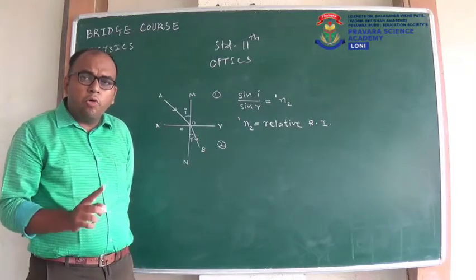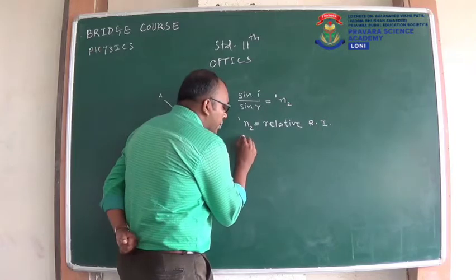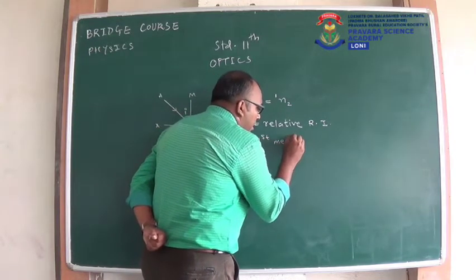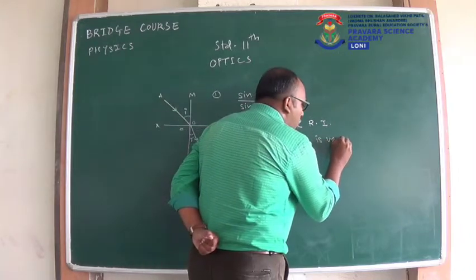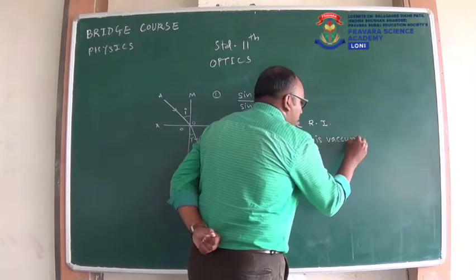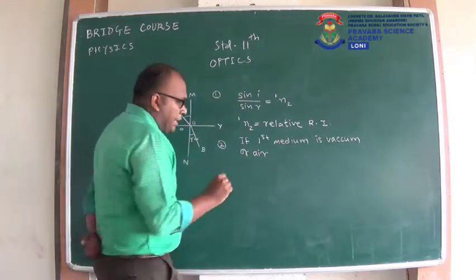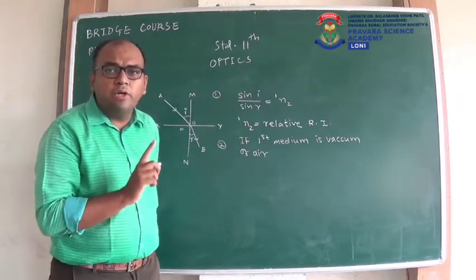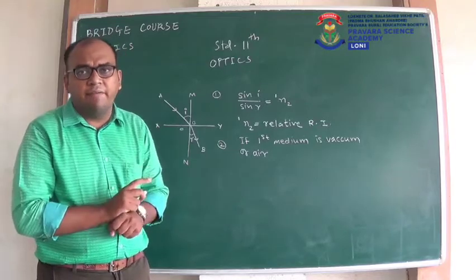Now, as you already studied in standard 10, if the first medium is vacuum or air, then there is no need to write this 1. And that refractive index, we call it the absolute refractive index.